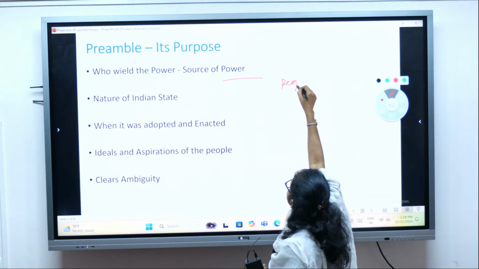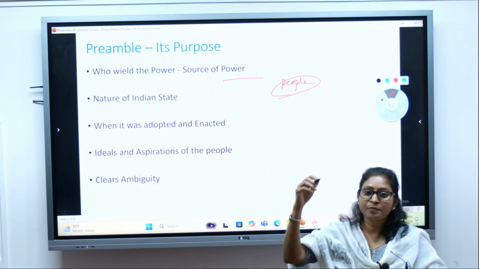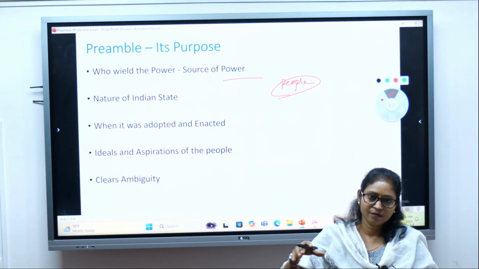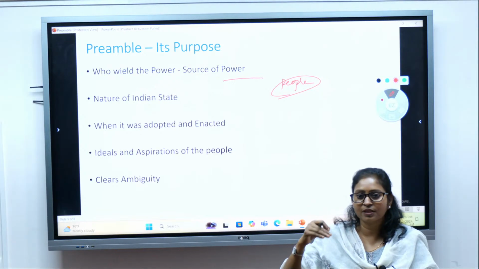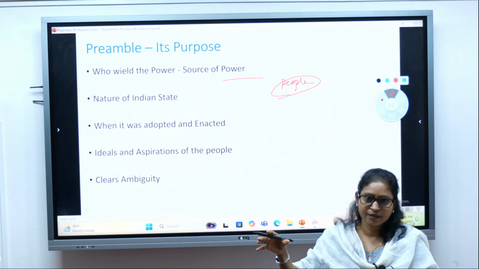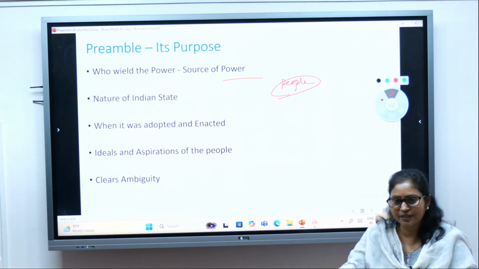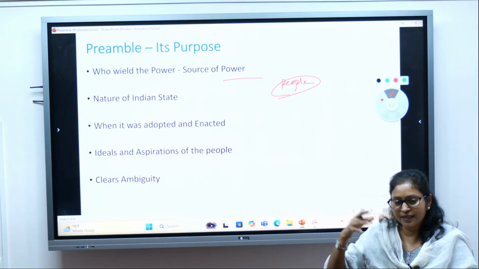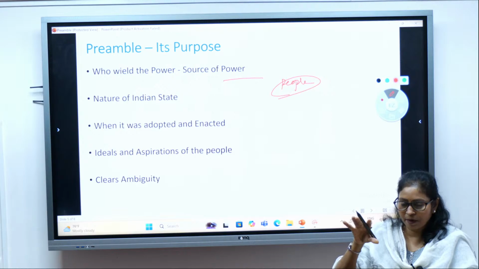The people, isn't it? Because in the very beginning we have seen, we the people of India hereby solemnly resolve to give India a sovereign, socialist, secular, democratic republic, and to secure justice, liberty, equality and fraternity. Hereby we adopt, we, right?